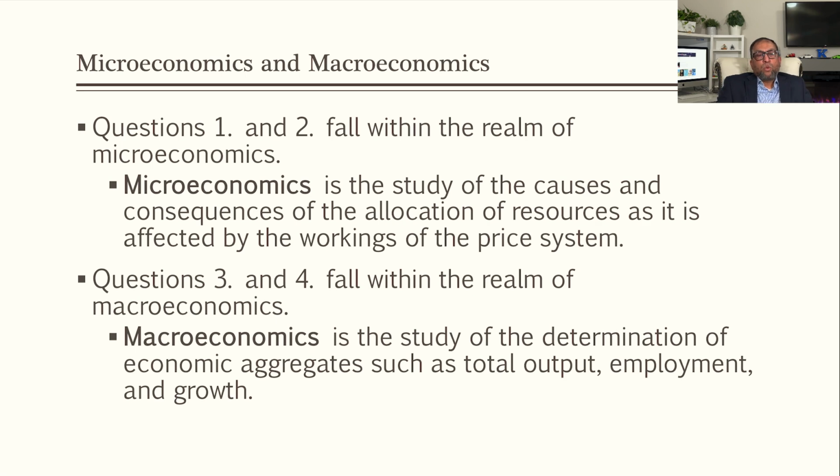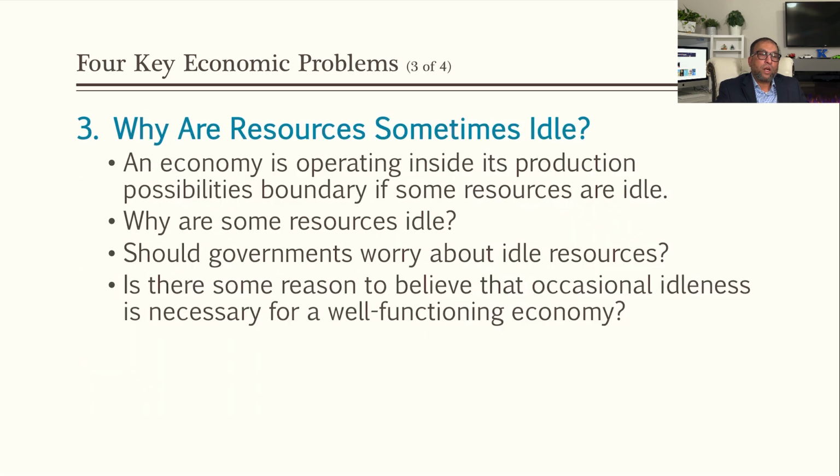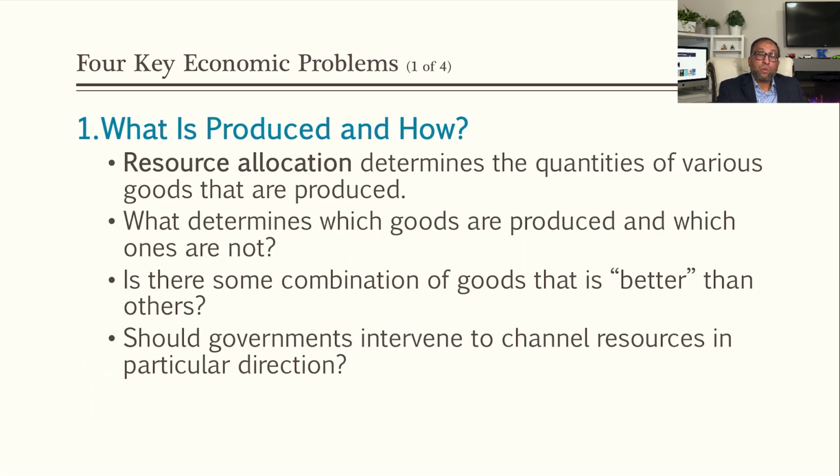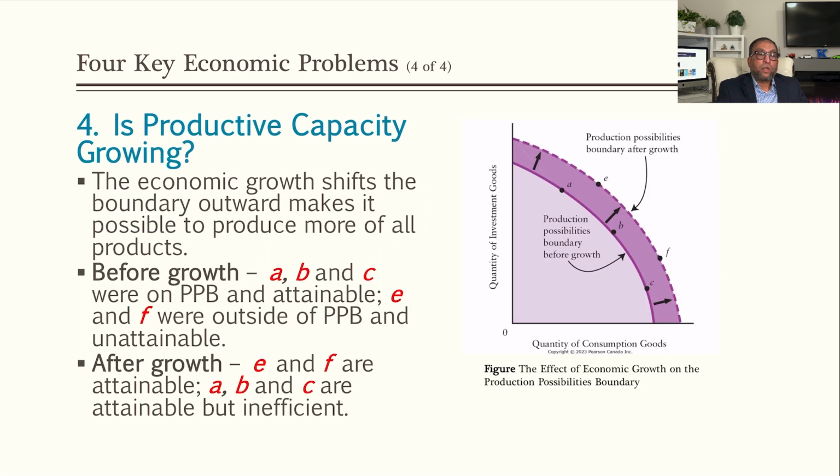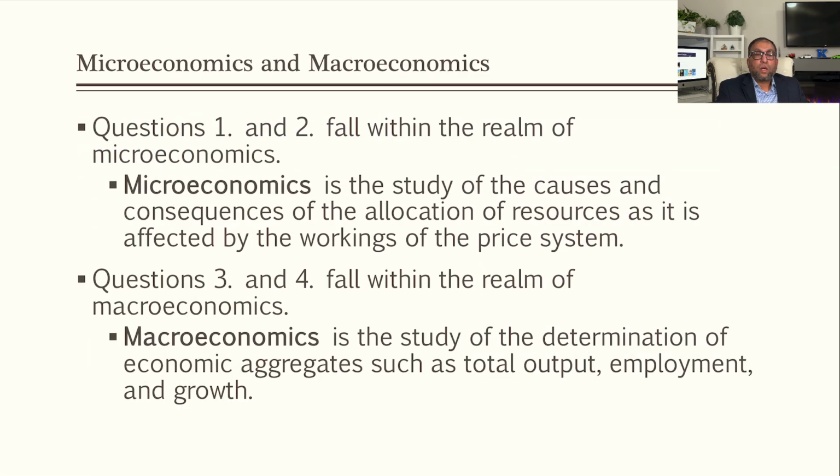So questions 1 and 2, which we discussed here, what is produced and how, and what is consumed and by whom, fall within the realm of microeconomics: what to produce, how to produce, who is going to consume, and how much they are going to consume.